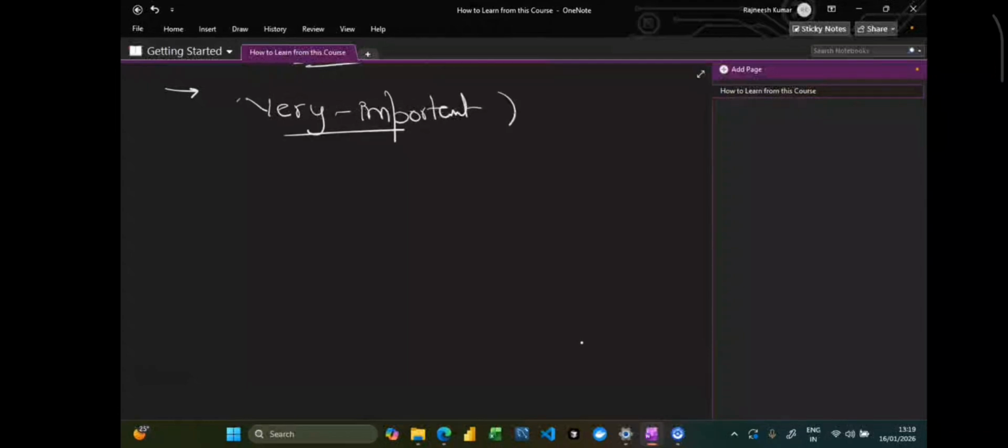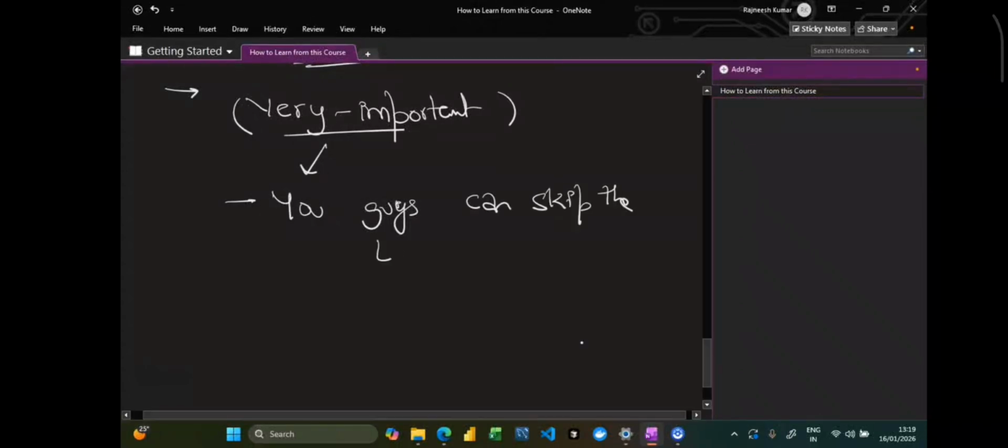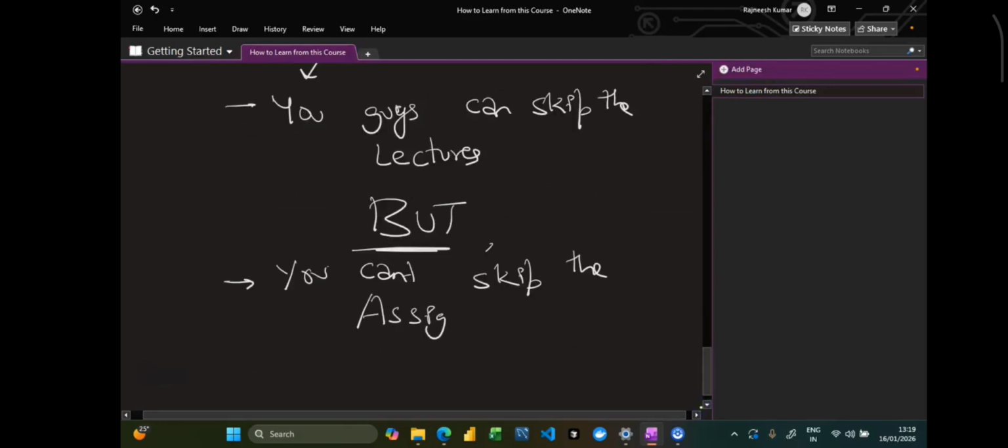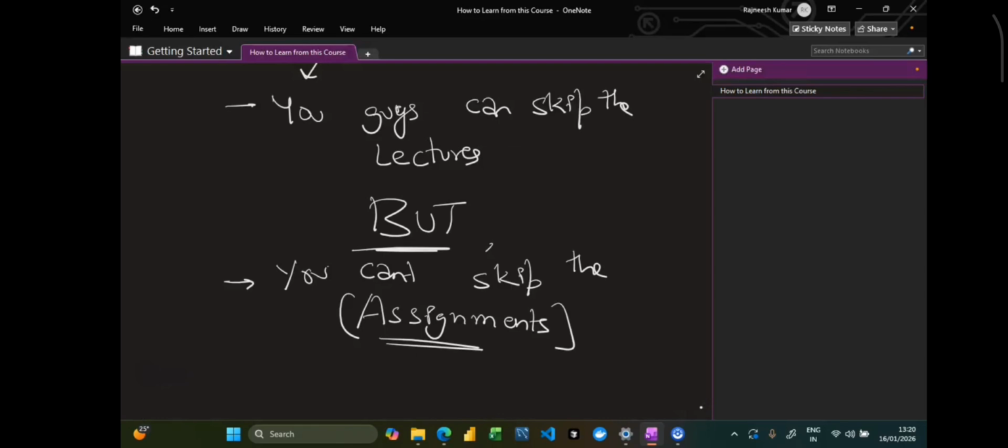So, a very important point I would like to mention is that you can skip the lectures, but you can't skip the assignments. The reason we are asking you to do the assignments is that it is the only way we can evaluate, or get insight from our side, that you are actually learning from our course and grasping the concepts, or whether you are already aware of those concepts, if you can solve the assignments.